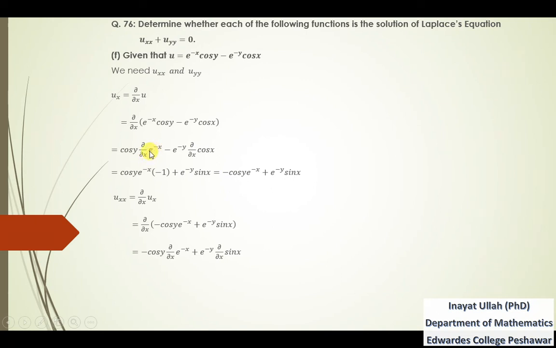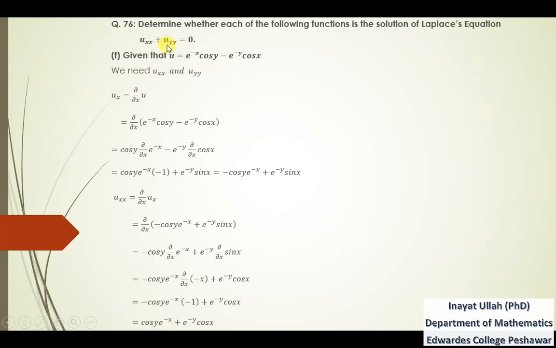Partial derivative with respect to x of e^(-x), and the partial derivative of sin x. So that is the same e^(-x) into the further derivative of minus x, and e^(-y), the derivative of sin x is cos x. Further derivative of minus x is minus 1, and minus into minus is plus. So that is cos y e^(-x) plus e^(-y) cos x, which is uxx.